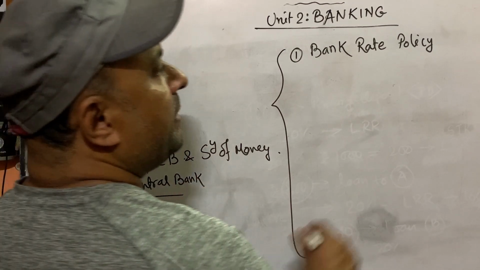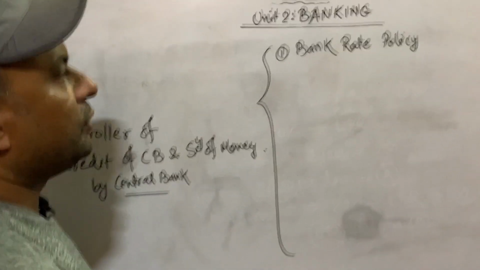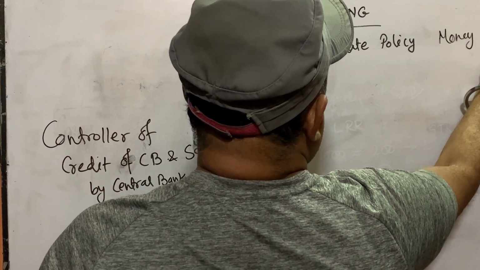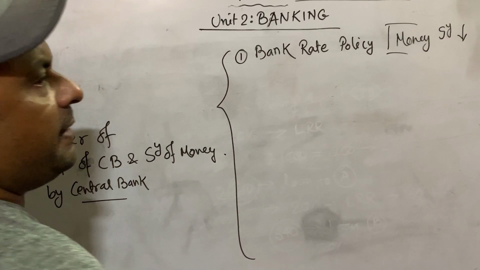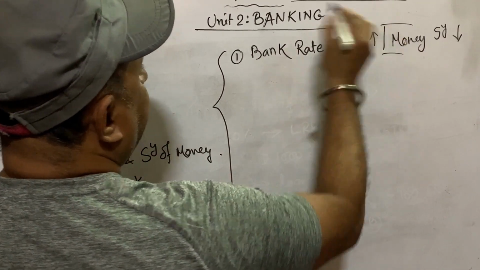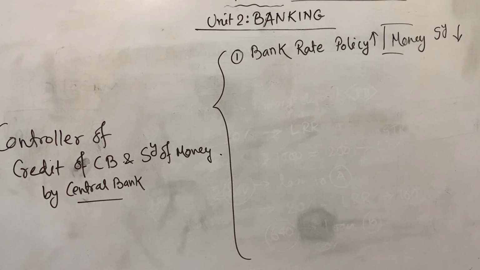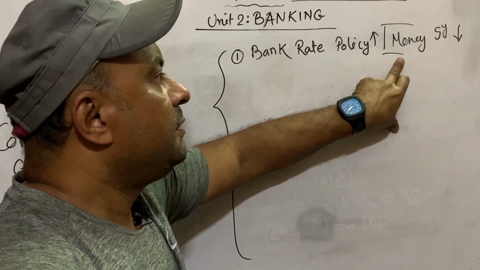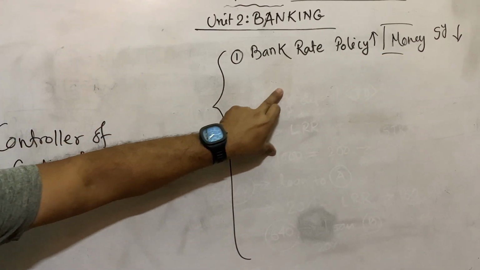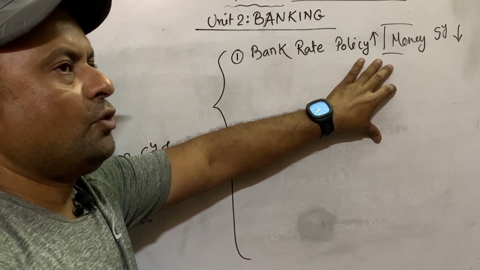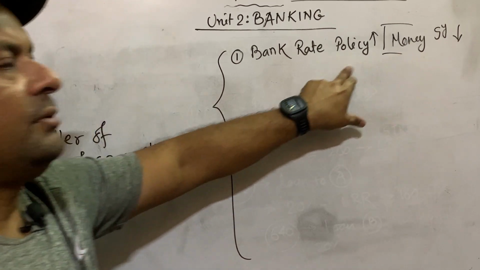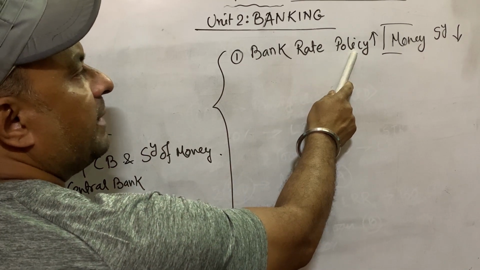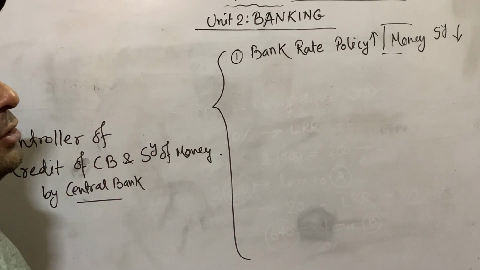Now, when there is more money supply in the country, or suppose the central bank wants to reduce the money supply from the country, then what will the central bank do? The central bank will increase the bank rate. If the bank rate is increased by the central bank, then what happens? The commercial banks' rate of interest will also increase. At that time people will be less interested in taking loans from the bank, because if they take a loan they have to pay more interest. So what happens? Automatically the money supply will be reduced in the country. This is the first policy by which the central bank can control the money supply or credit creation capacity of commercial banks.